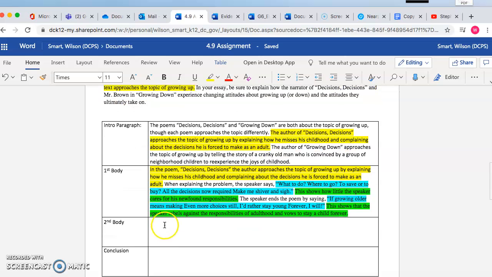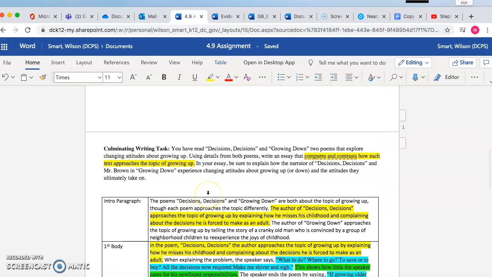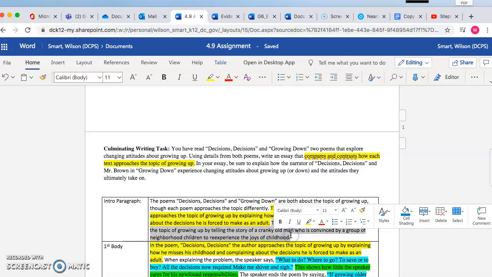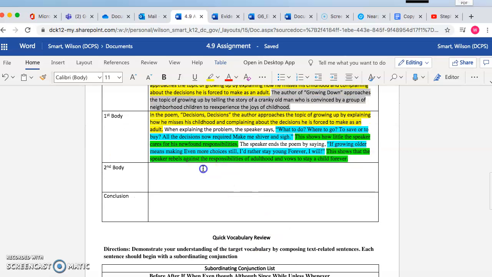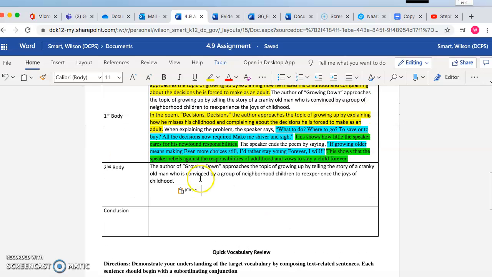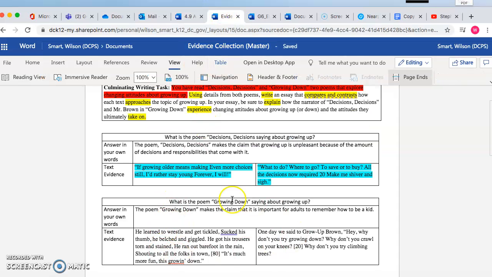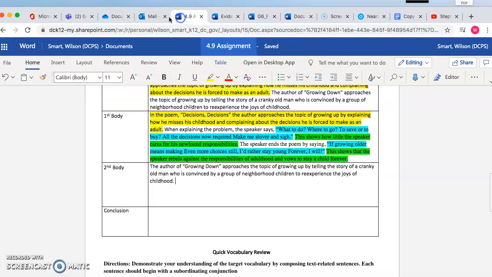Now you guys need to do the same thing with your second body paragraph, but this time make it about growing down. So if you need to, you can copy and paste this and make this your topic sentence, and then prove this statement with text evidence and explanations from your evidence collection chart. Hopefully that makes